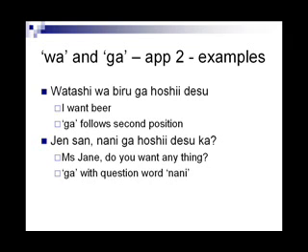Jane-san, nani ga hoshi desu ka? Mrs. Jane, do you want anything? Ga with a question word. Nani has been used here. This is something we have seen earlier. Only Jane can talk of her desire. A second party can question what her desire is. As we have seen earlier in lesson 44, wa indicates familiarity with the subject. Hence, only ga can go with a question word such as nani.